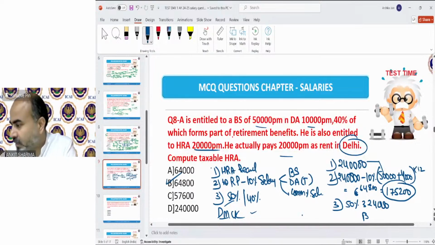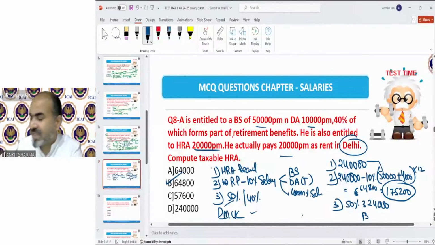Sadab is asking, sir, is the part of salary contributed towards pension taxable or not? That must have been taxable whenever you received the basic salary. That will be included as a part of your basic salary. As part of salary, you pay the contribution to a recognized provident fund. The employee's part cannot be taxed again, because it has already been taxed when you received it as basic salary.